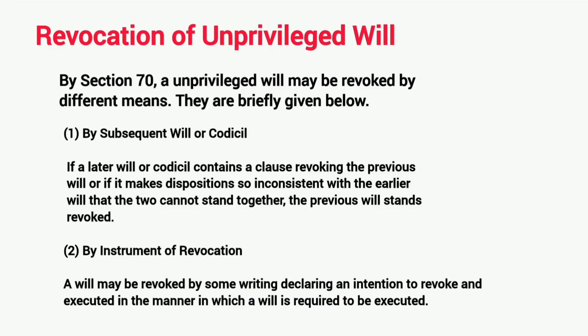By instrument of revocation: a will may be revoked by some writing declaring an intention to revoke, executed in the manner in which a will is required to be executed.